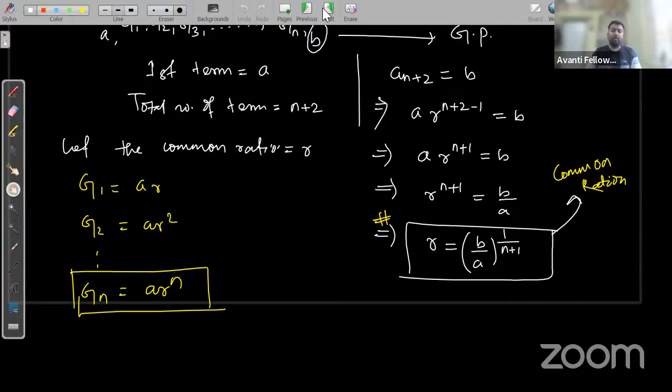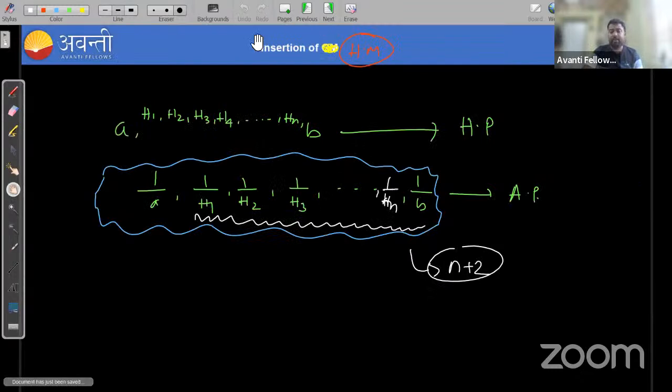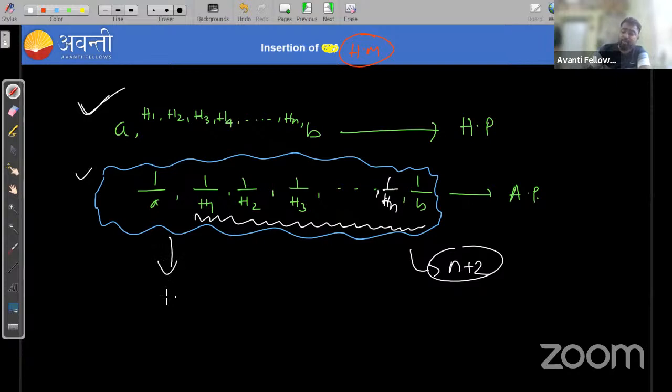Clear everyone? Okay. Similarly, in case of harmonic mean, we just need to take the reciprocal of A, H1, H2 up to Hn, B, then the resulting sequence will be in arithmetic progression, and now we can use the formula to find the common difference.